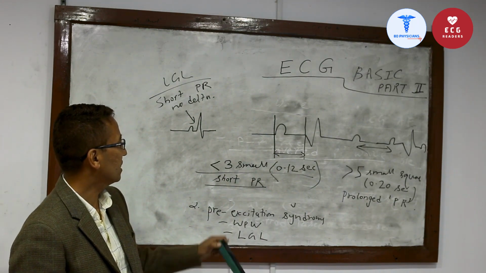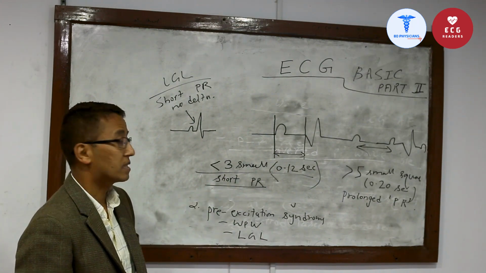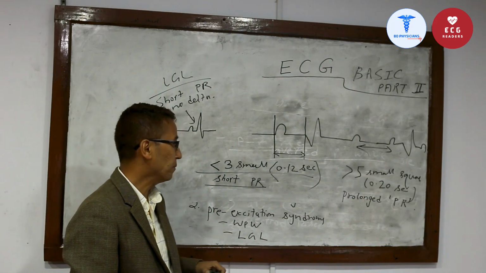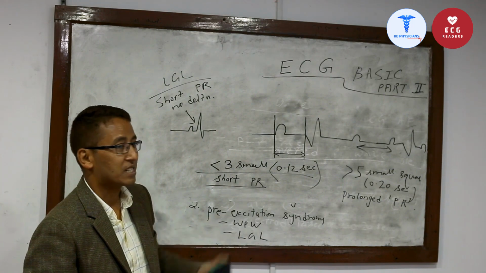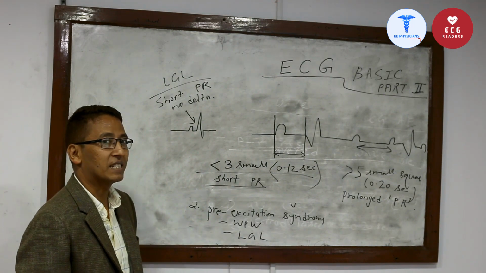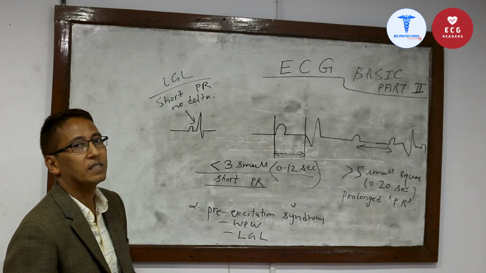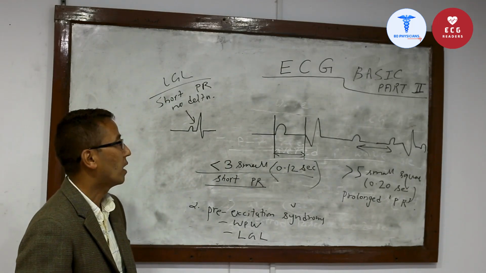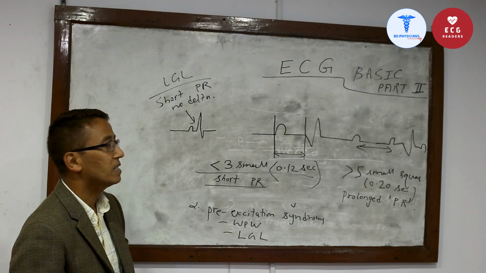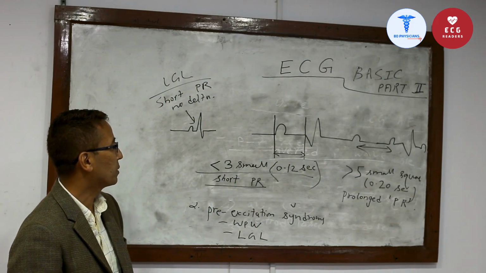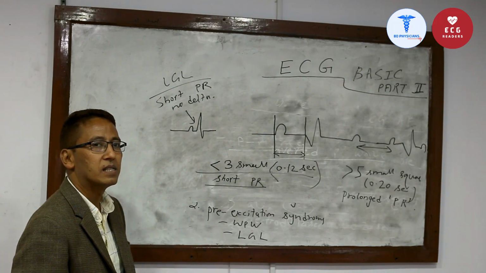They have the similarity of short PR interval, that is less than 3 small squares or less than 0.12 second, but the differentiating point is the delta wave. Delta wave means slurring on the upstroke of the R wave in case of WPW syndrome, and absence of delta wave in case of LGL syndrome.